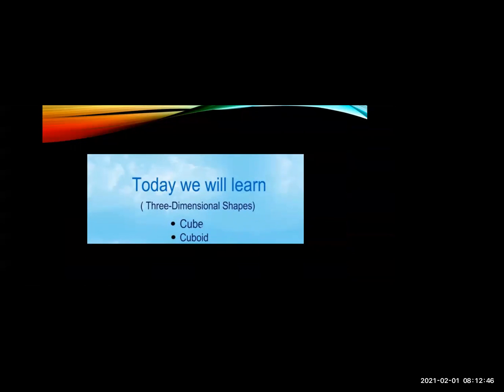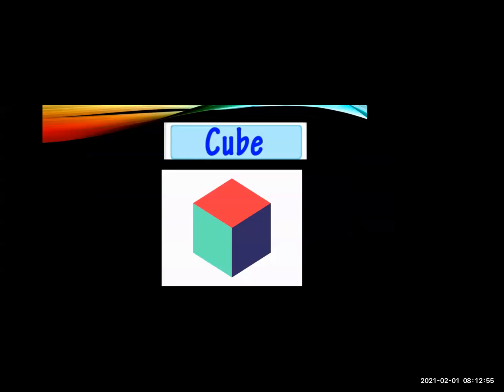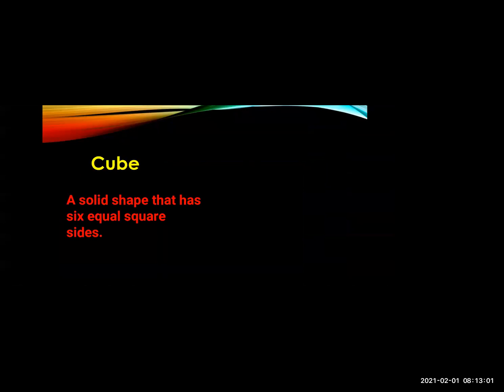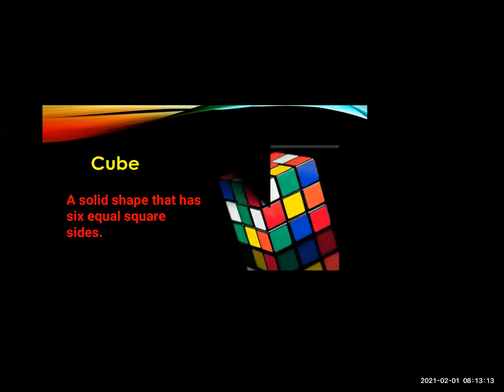Now today we will learn three-dimensional shapes. First is cube and cuboid. We will learn in detail. Now this is a cube. So first let's see what is meant by a cube. A cube is a solid shape that has six equal square sides. Now you must have seen this, this is your Rubik's cube. If you go to measure it, you will get six equal squares, six sides. So this is the example of a cube.